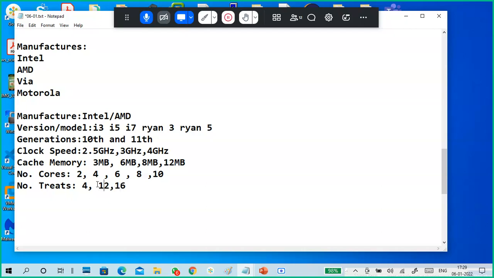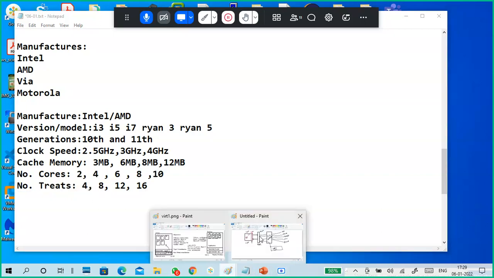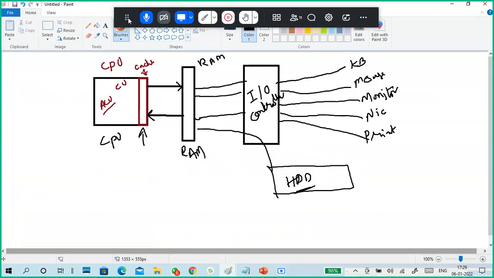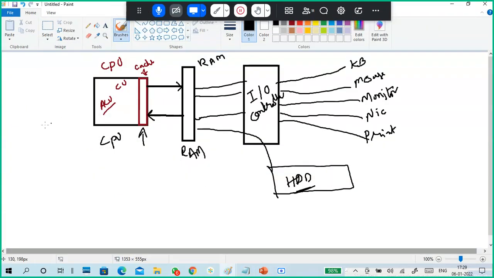Okay, 4 core, 8 core, again 8 threads, 12 threads. Usually it's like a double. If threads are there, it's a double. Number of cores 2, threads are 4, it's again double. So what does that mean? We simply say, guys, this is a processor, a single, physically single processor.